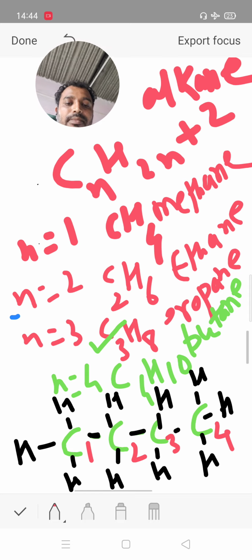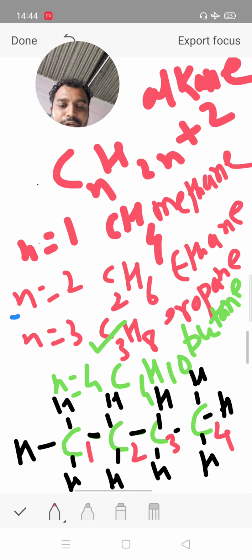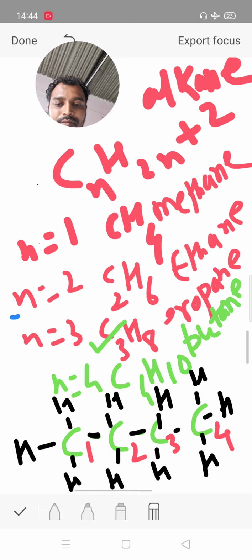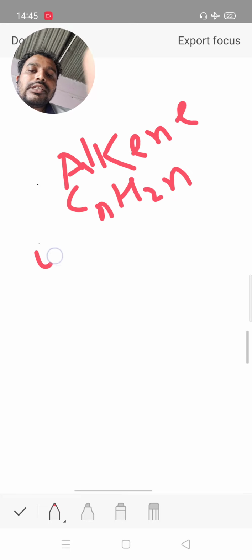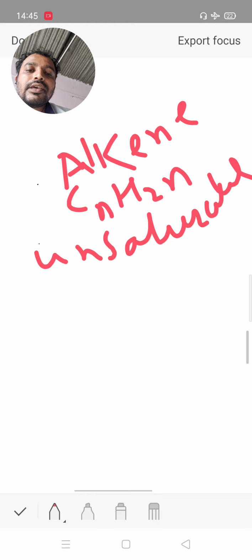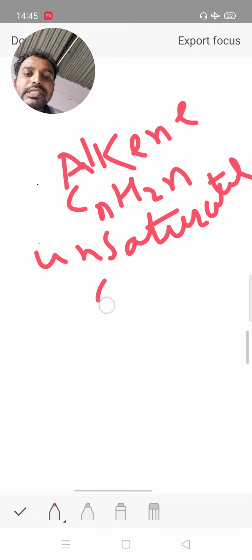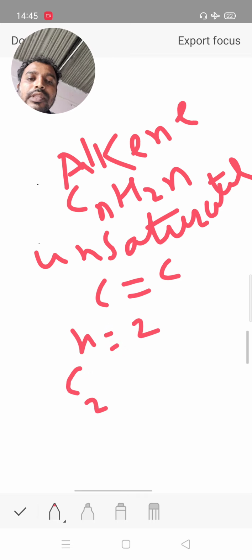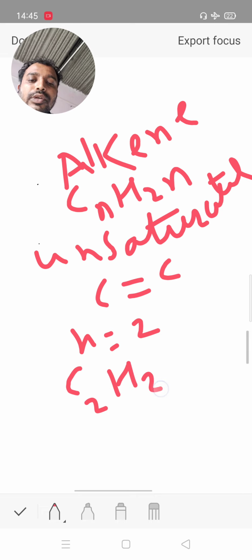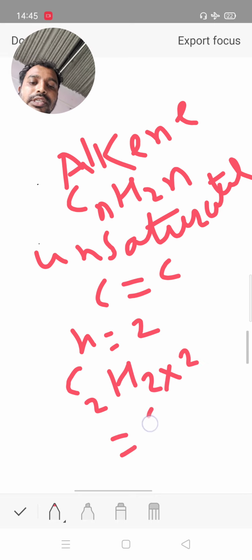There are a total of 4 carbon and 10 hydrogen in this butane structure. Next, alkene compounds. Their general formula is CnH2n. This is an unsaturated compound, having at least one double bond, meaning the presence of a carbon-carbon double bond. If the value of n is equal to 2, then C2H(2 into 2), which is C2H4.